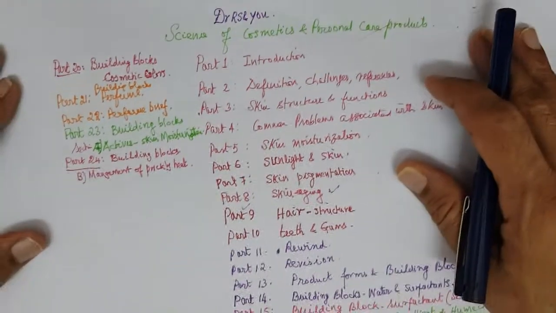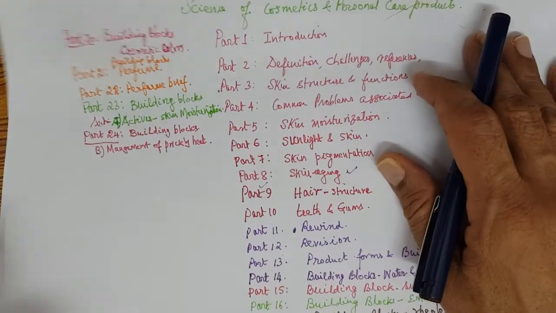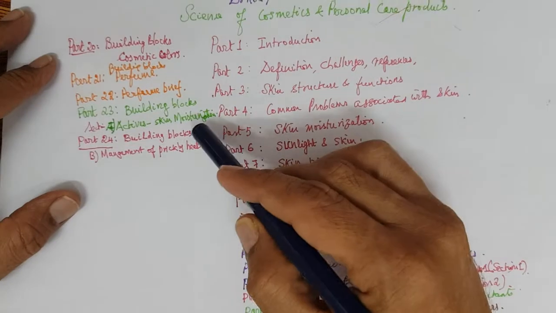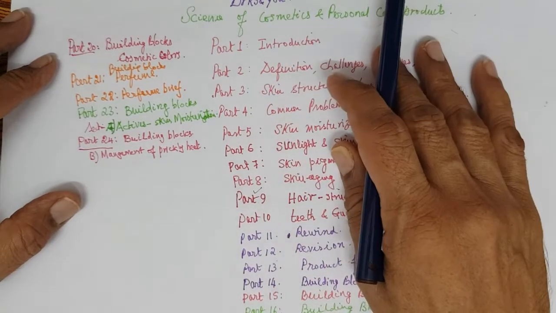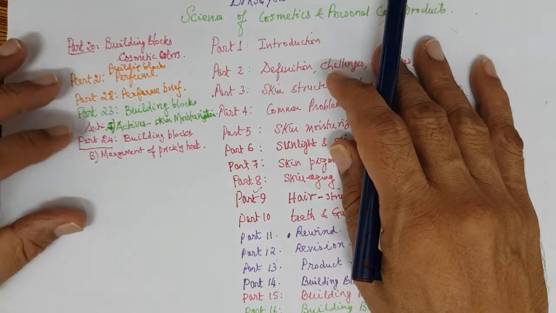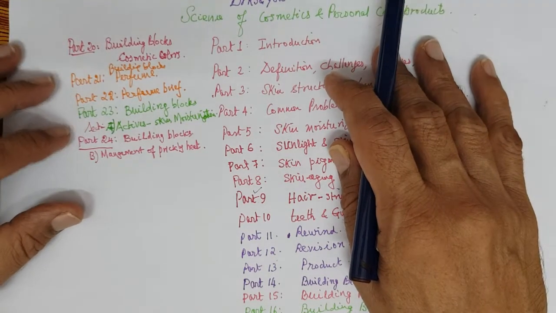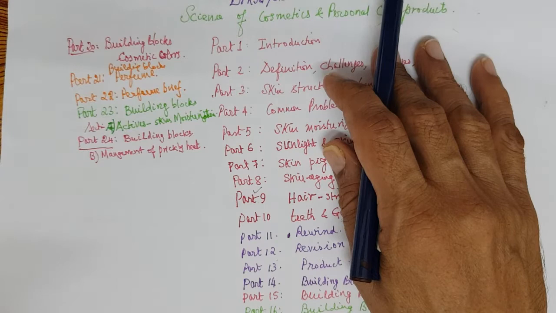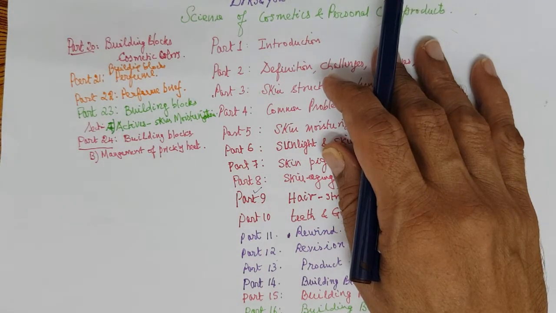So today, what we are going to discuss, building blocks. Here, we are going to talk about prickly heat. I am talking more on management of prickly heat rather than treatment for prickly heat through personal care. The treatment is very limited, one or two things we can do.